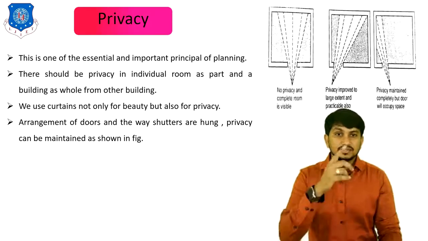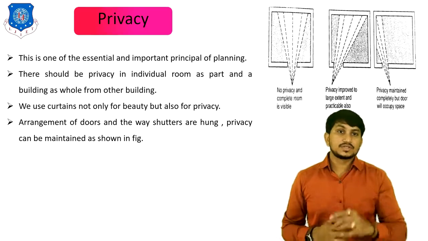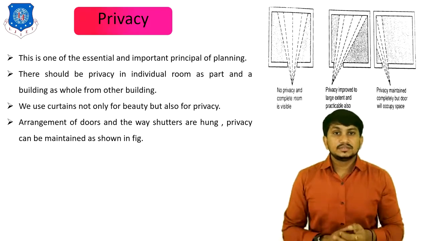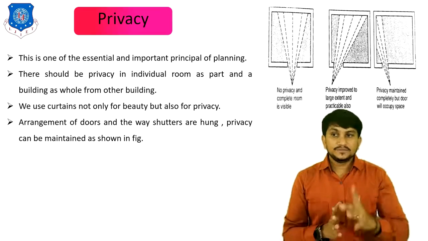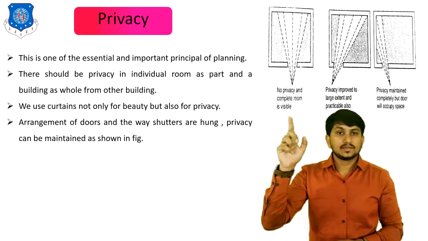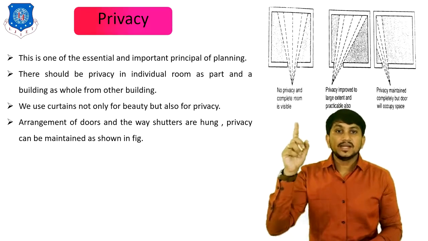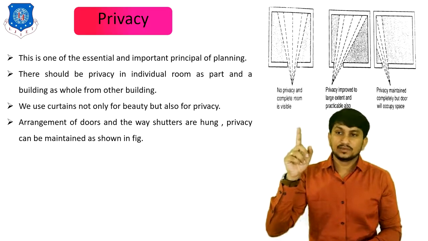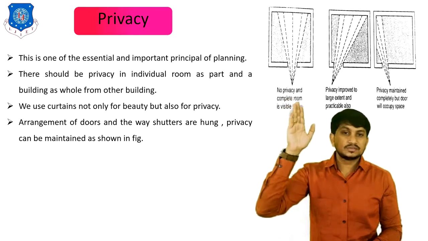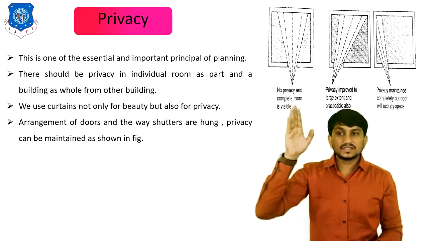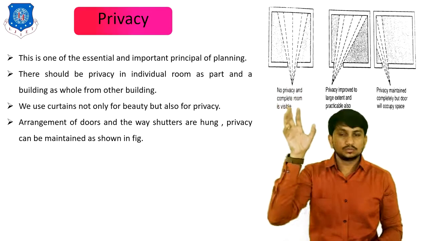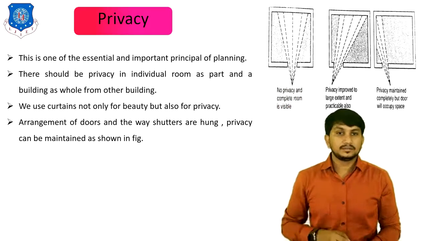As shown in the figure, the doors and windows should be arranged such that privacy can be maintained. In the first case, you can say there is no privacy and the complete room is visible. If you enter this room, the entering person can view the whole room. So no privacy is maintained.